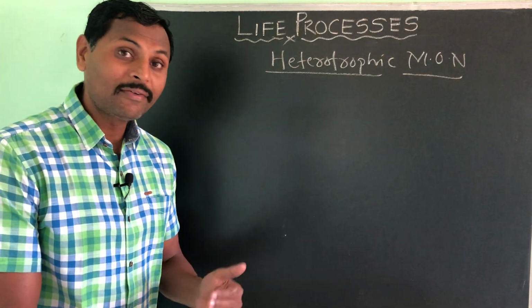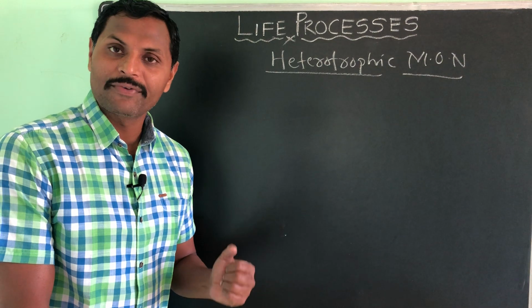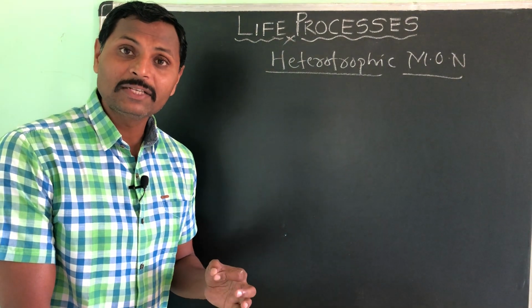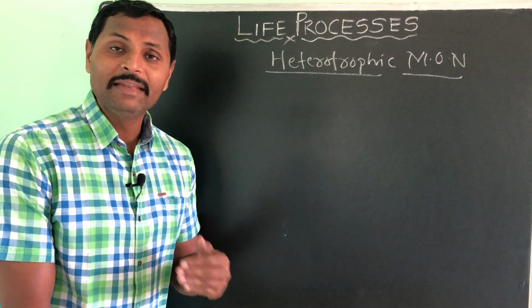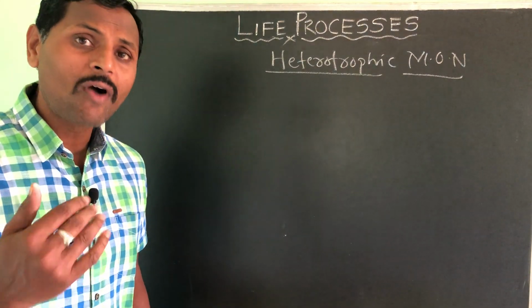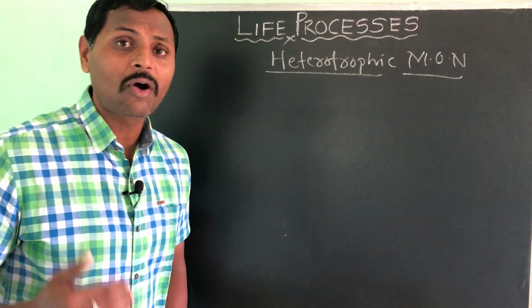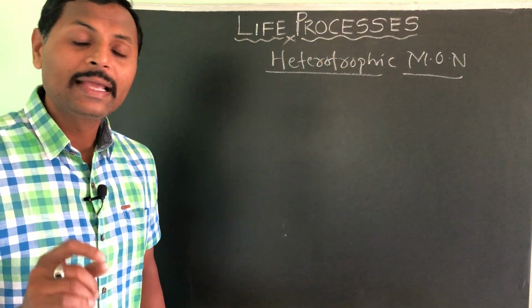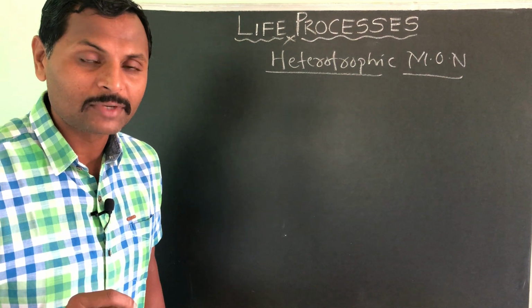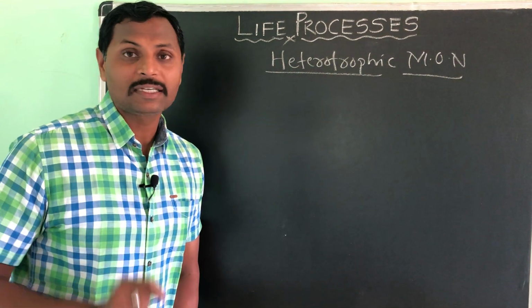And the second one is the parasitic mode of nutrition. Parasite means what? Parasite on or in. So that means a living organism which lives on another living organism or inside another living organism, for the nutrition purpose, that is called the parasitic mode of nutrition.